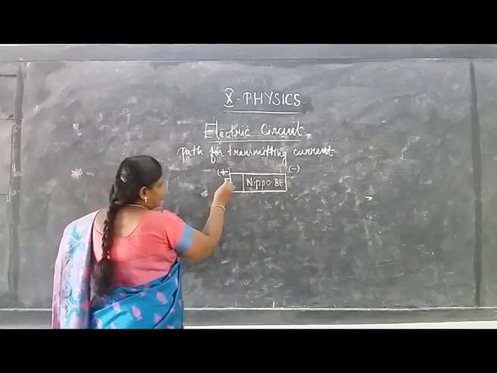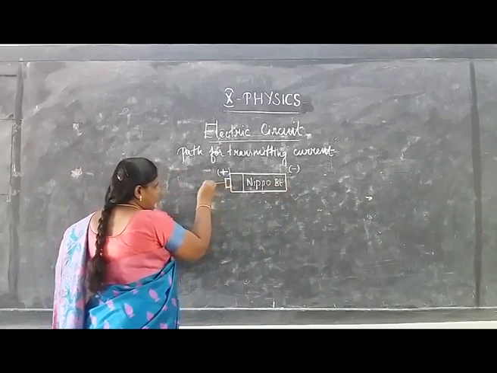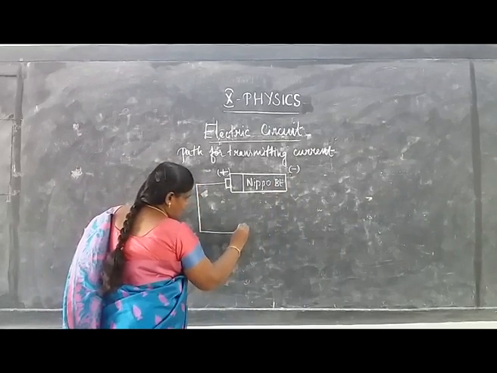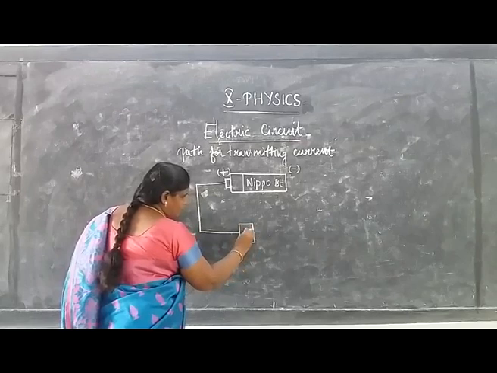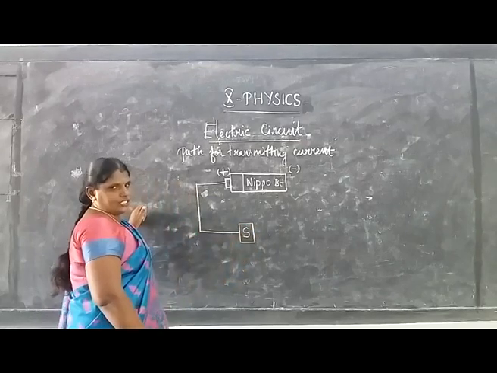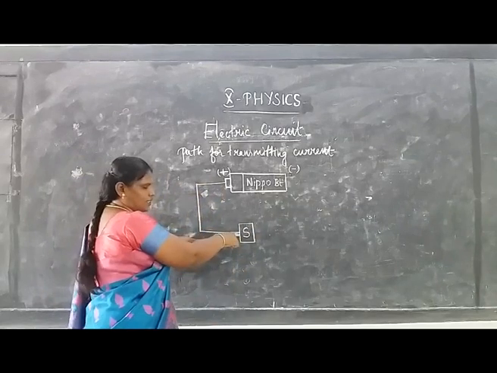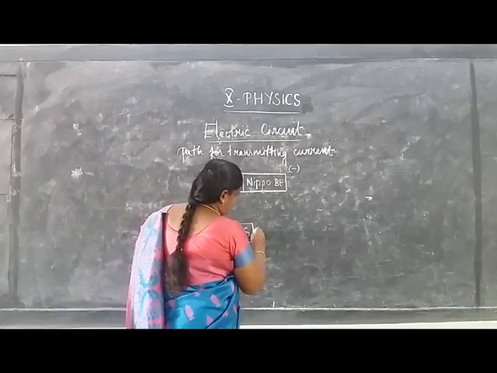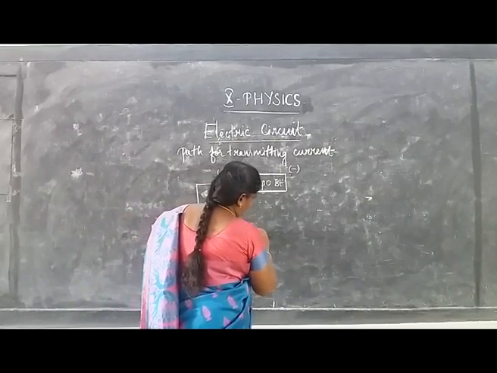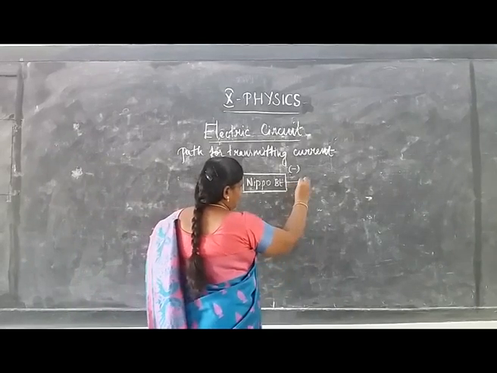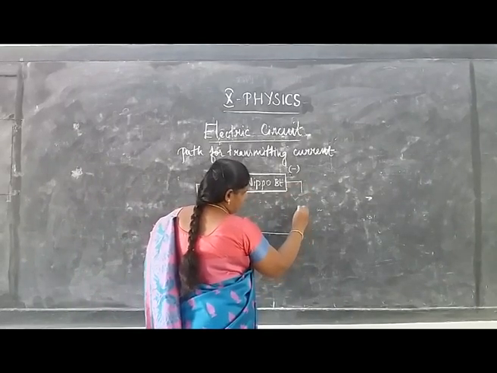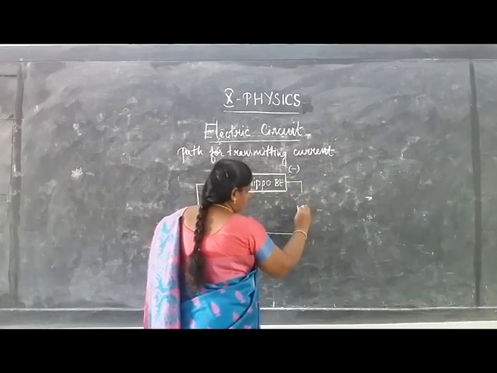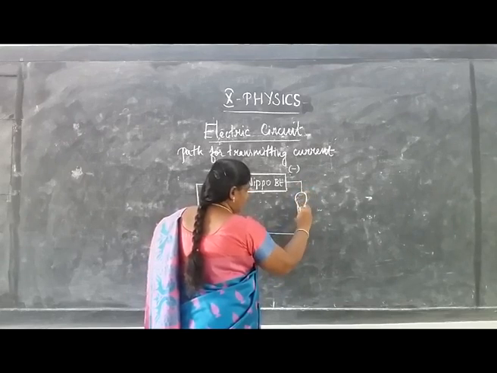The positive terminal of the battery is connected to a switch with the help of conducting wires, or connecting wires we can say. And the other part of the switch is connected to an electric bulb.